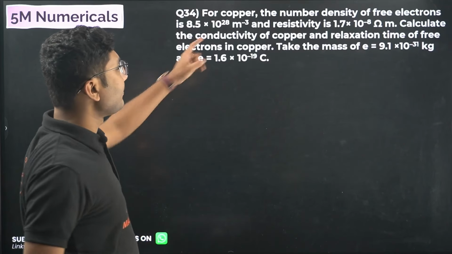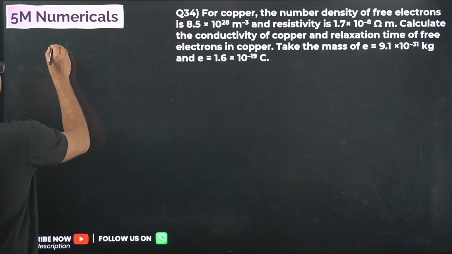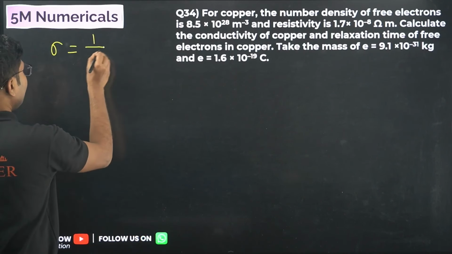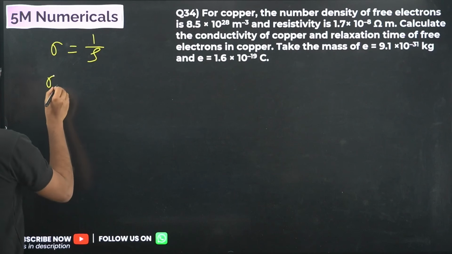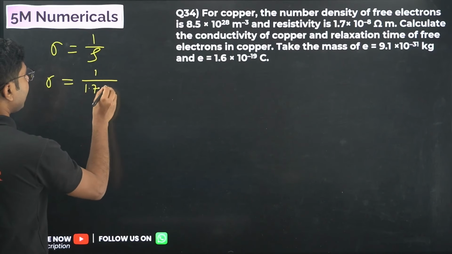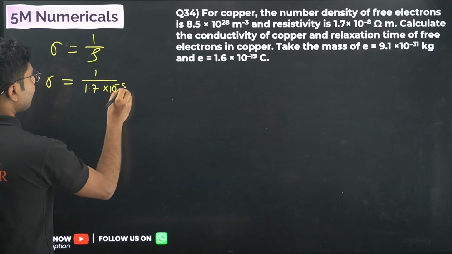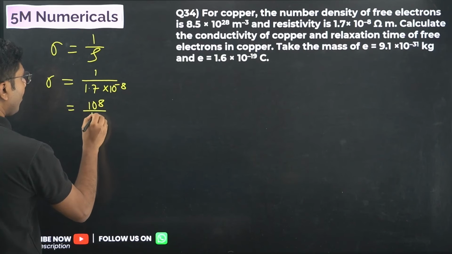So resistivity is given. First of all, you have to calculate the conductivity. Conductivity is given by 1 upon resistivity. So conductivity will be 1 by 1.7 into 10 to the power of minus 8, or 10 to the power of 8 by 1.7.